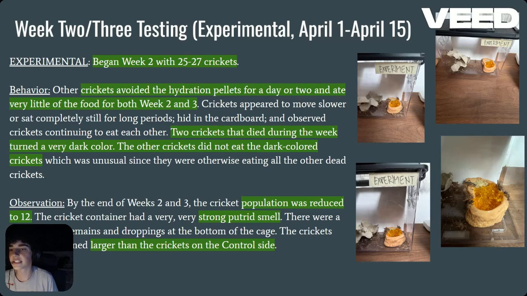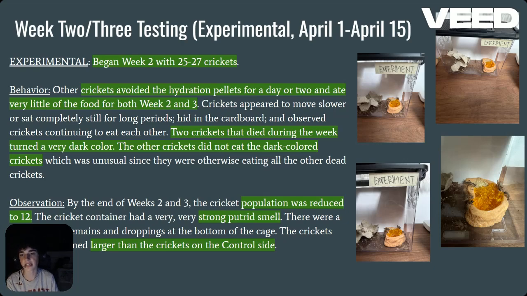Week 2 and 3 testing. This is the experimental side. This was from April 1st to April 15th. The major observations here were this week began with 25 to 27 crickets. The crickets avoided the hydration pellets for a day or two and ate very little of the food for both weeks 2 and 3. Two crickets that died during the week turned a very dark color, we think most likely